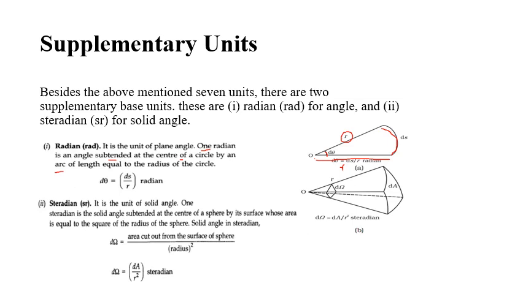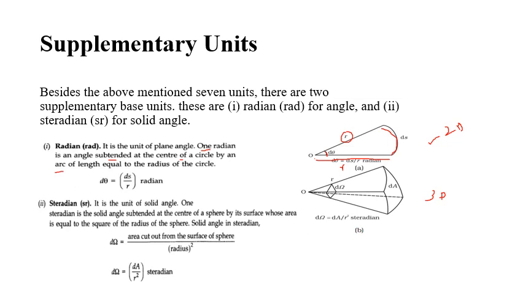Now we'll see what a steradian is. It is the unit of solid angle. Radian, the plane angle, is measured in two-dimensional figures, only in circles, whereas steradian is the unit of solid angle for three-dimensional figures. This is the difference. One steradian is the solid angle subtended at the center of a sphere by its surface, whose area is equal to the square of the radius of the sphere.